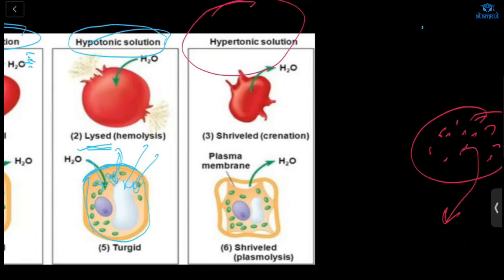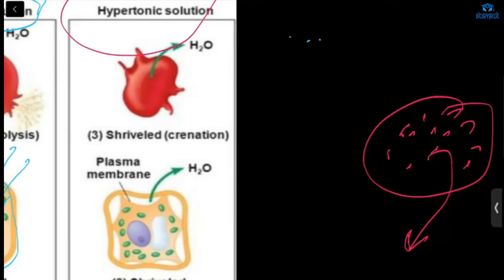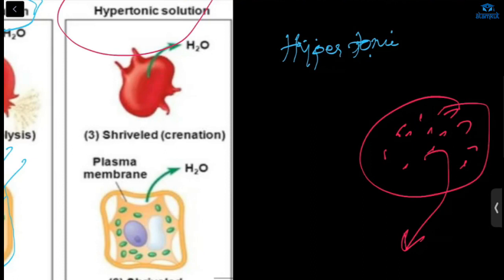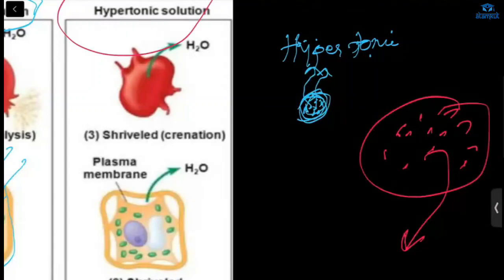It will come out of the cell. Ma'am, exosmosis. Soaps are hypertonic. Our finger, when it comes in contact with the soap, has more concentration inside. So what will happen? The water will move. That's why our skin, our finger, if we are washing our clothes for a long time, will shrink.